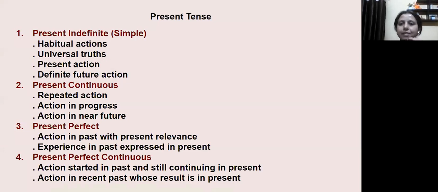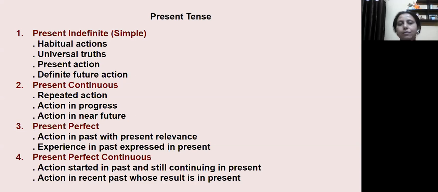In the past indefinite, you have an action that has been done in the past. While in the continuous form, you have an action that is still in progress. It has not been completed. In the perfect form of the tense, you have an action that is complete. While in the perfect continuous form, you have an action that is going on for a long time and is still not complete. So these are the 4 further classification of tense type.